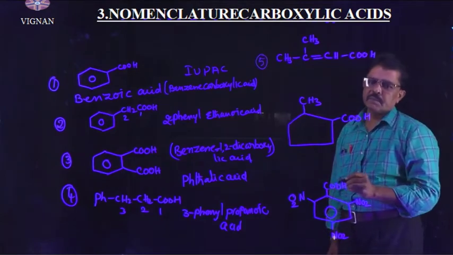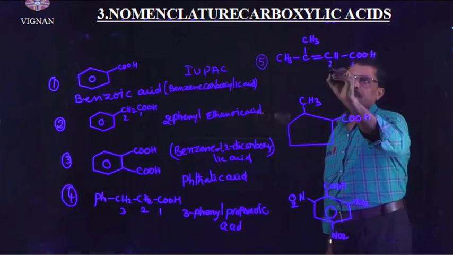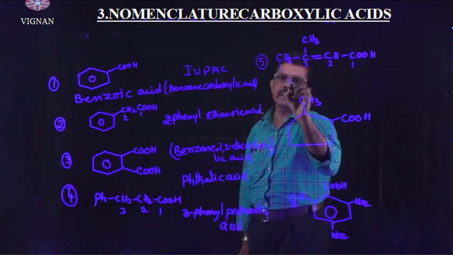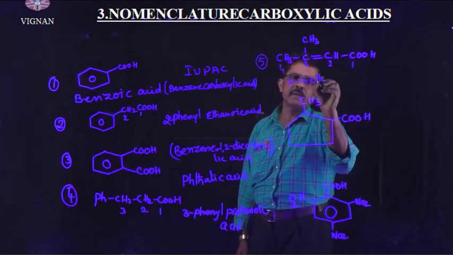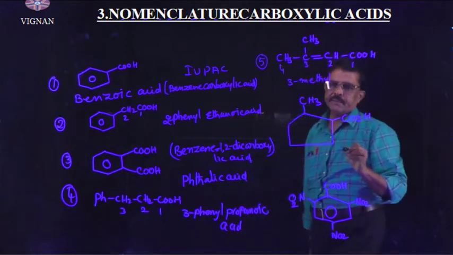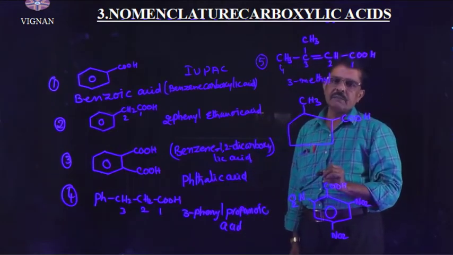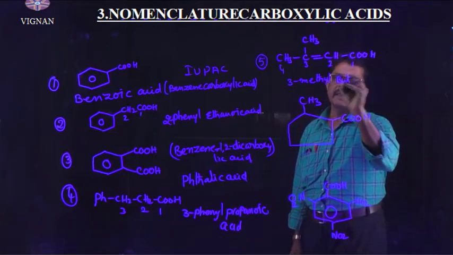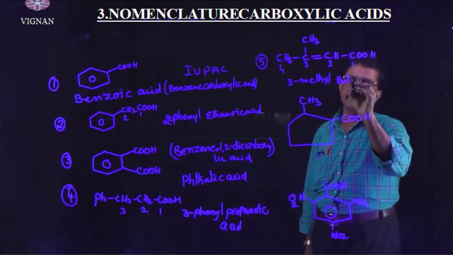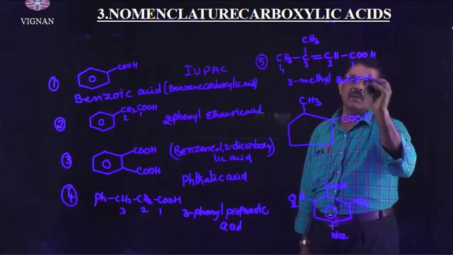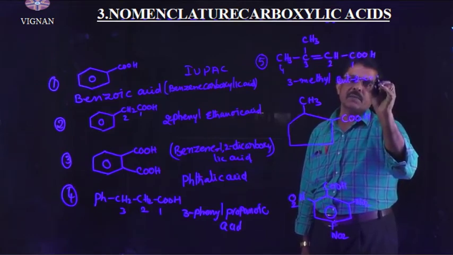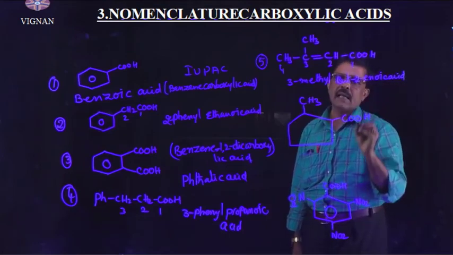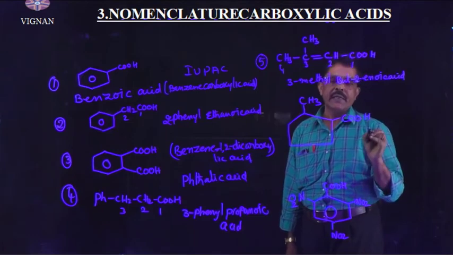Okay, you see here in this compound, example number 5, it is an unsaturated compound. Why? Because a double bond is there. So here 1 2 3 4. At the third position there is a methyl group, 3 methyl is the substituent, and the longest chain consists of 4 carbon atoms. The double bond is present at the second carbon atom, so 2 ene, the terminal E is dropped, and oic acid is added as the suffix: 3 methyl but 2 enoic acid.